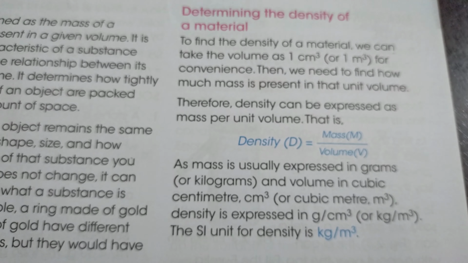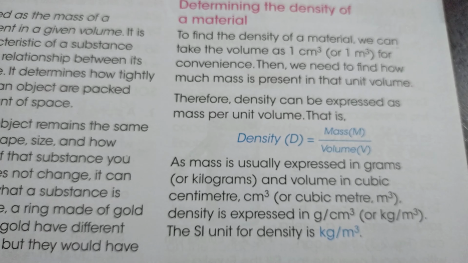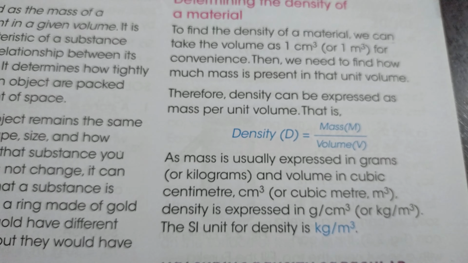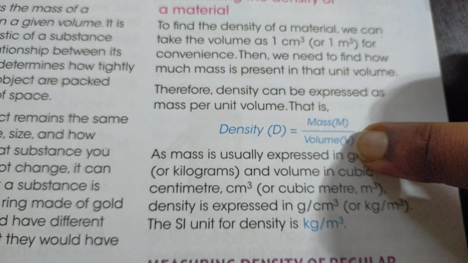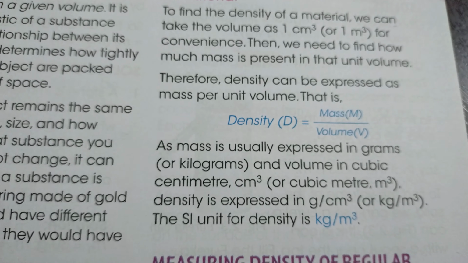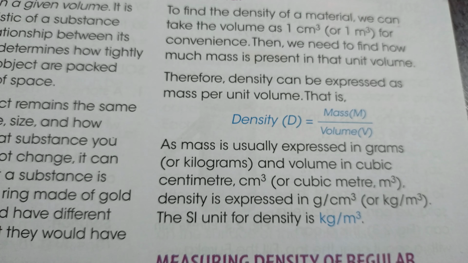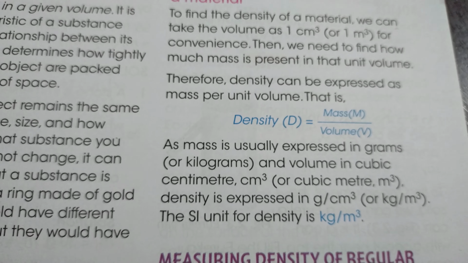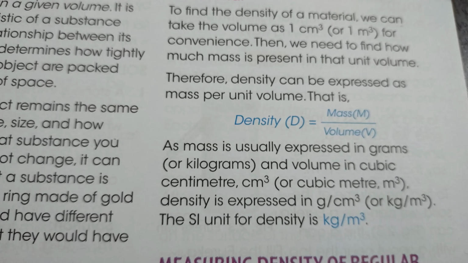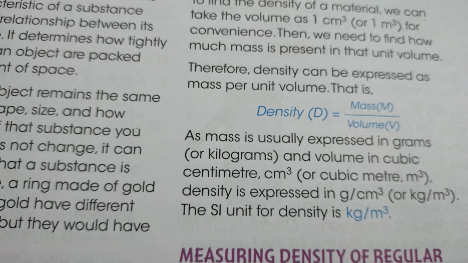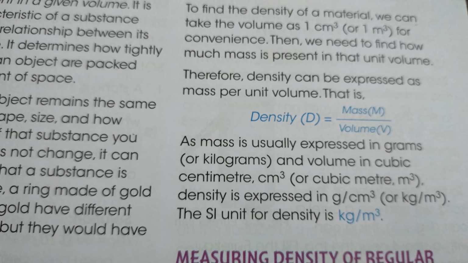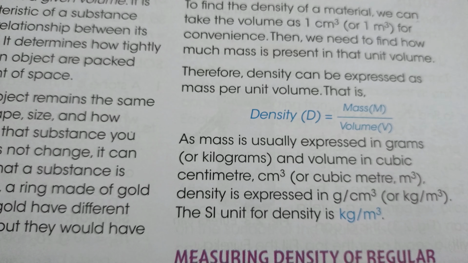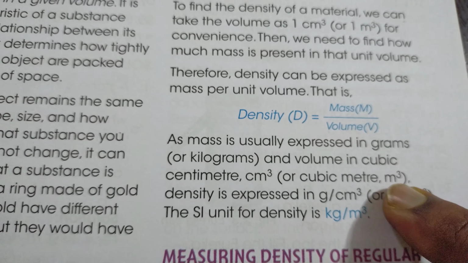So density can be expressed as mass per unit volume, that is, mass by volume is considered to be density. Mass is usually expressed in grams or kilograms, and volume is expressed in cubic centimeter, that means centimeter cube, or it can also be measured in meter cube.